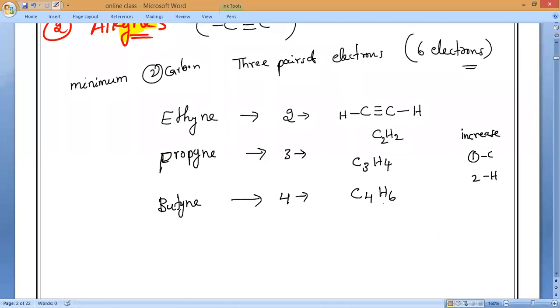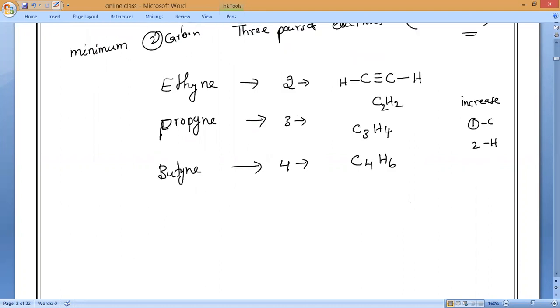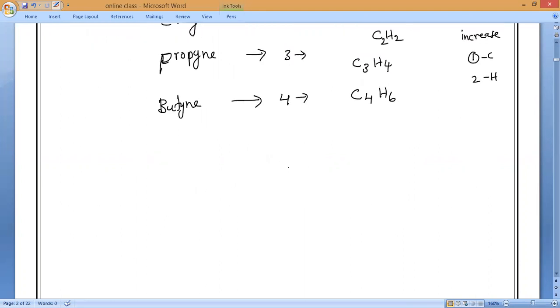C4H6. See, your participation every time is very, very important. You have to work it out and save it, then only it will be easy for us to study. Very simple.